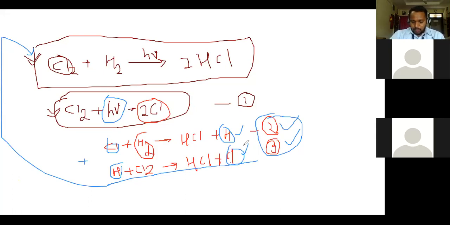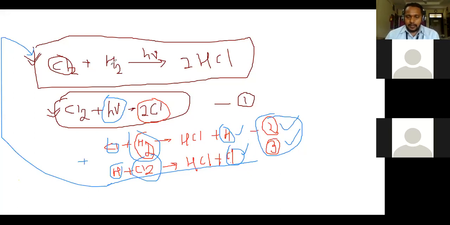Now see, this reaction continues up to what? Up to when all the hydrogen molecules and chlorine molecules are used up. It means the reaction should continue until all the hydrogen and chlorine molecules in our reaction system are finished. That should be the expected case. But actually in practice, what happens?